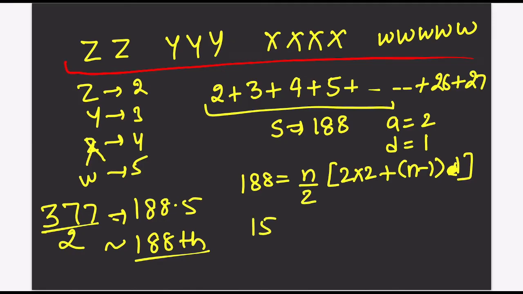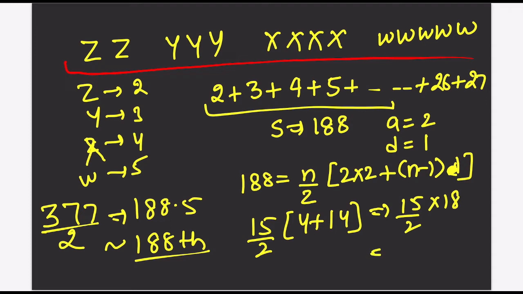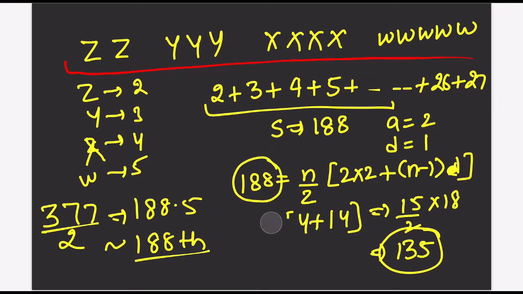Suppose I put n as 15. That is 4 plus 14, right? So it will be 15 by 2 into 18. So 15 into 9 is 135. So 135 means 15 is not the right number. What we are looking for is 188. So I need something bigger than 15.